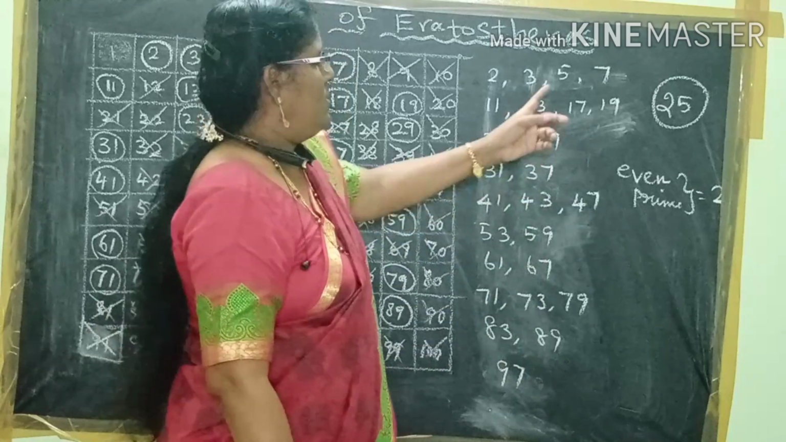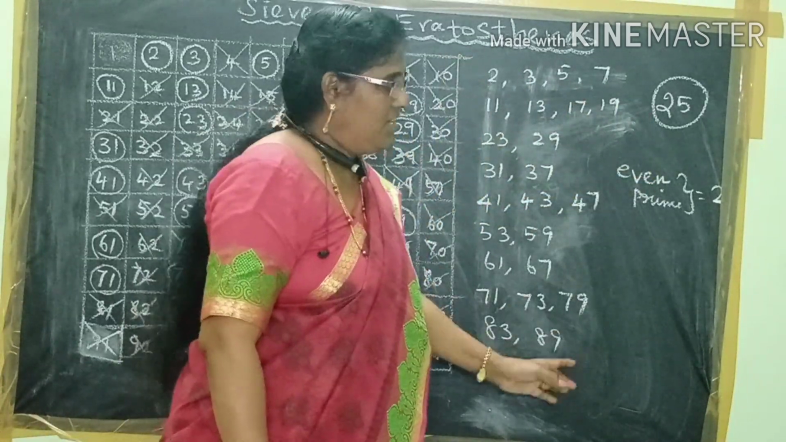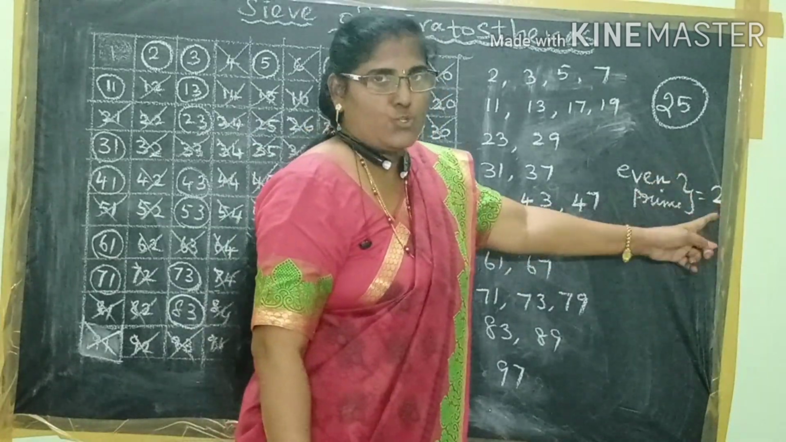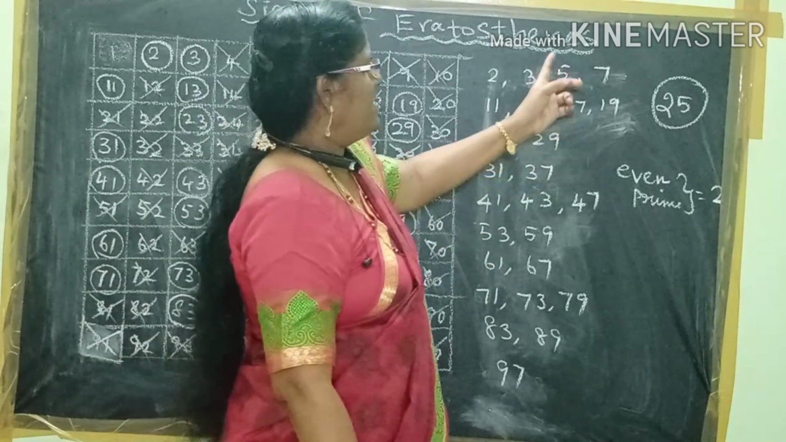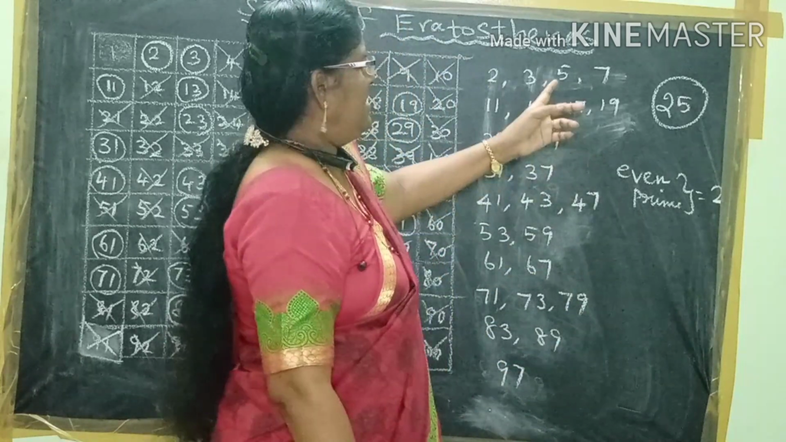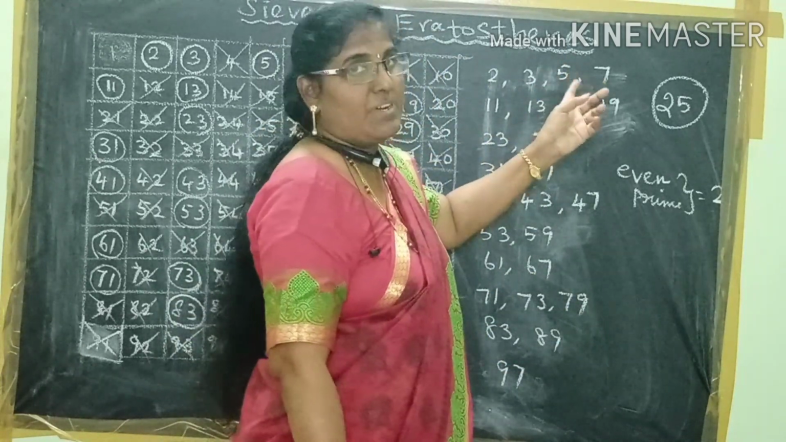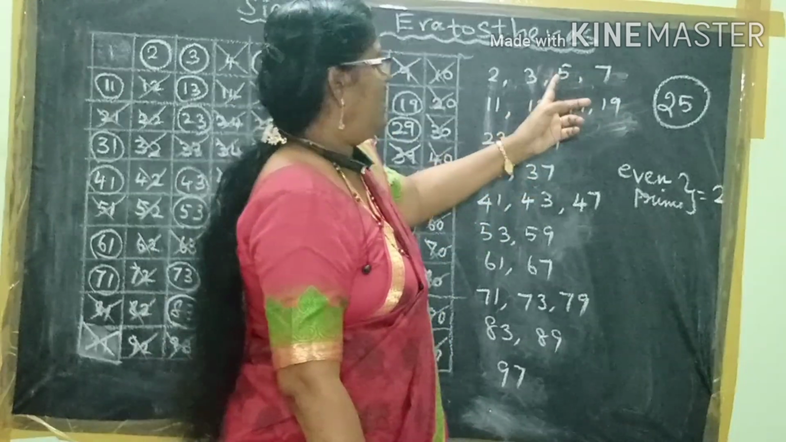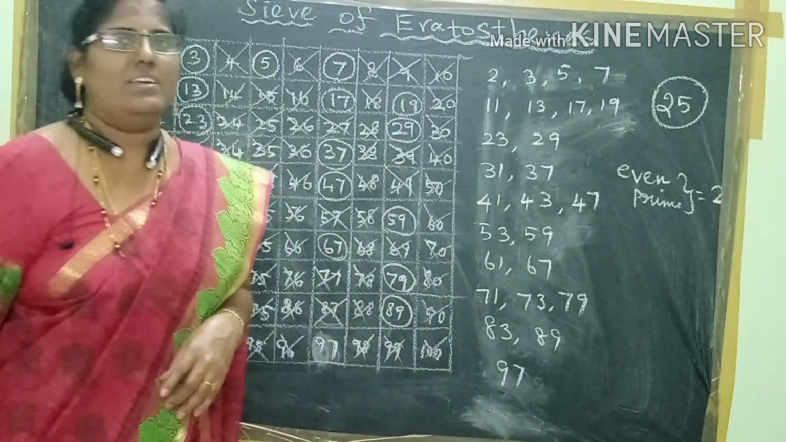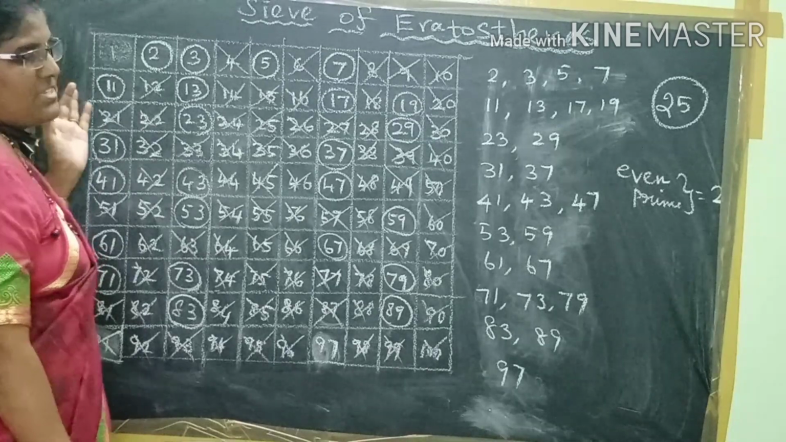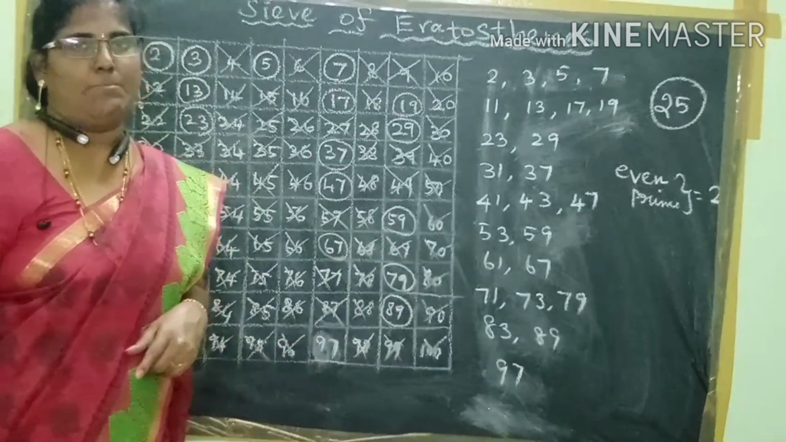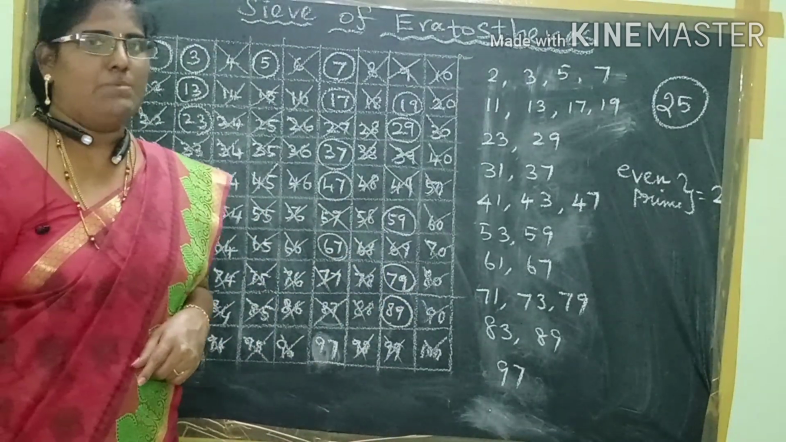Like that. So, up to 100, there are 25 prime numbers. The even prime number is only one number, that is 2. If they ask, 5 is the only prime number ending in 5, and all the prime numbers are odd numbers only. That's all. Okay, children. You can easily find out the prime numbers by using this method, if you know the multiples.